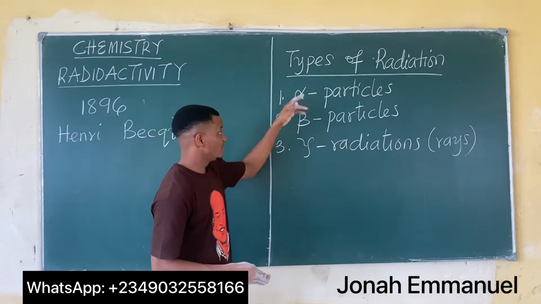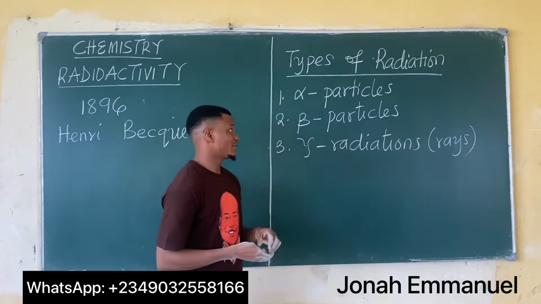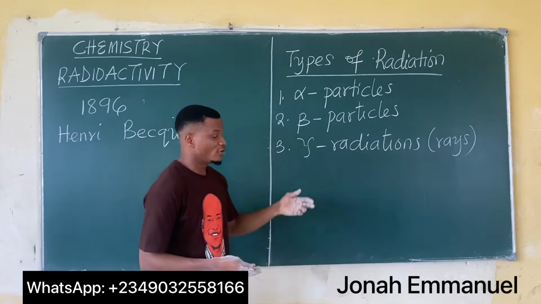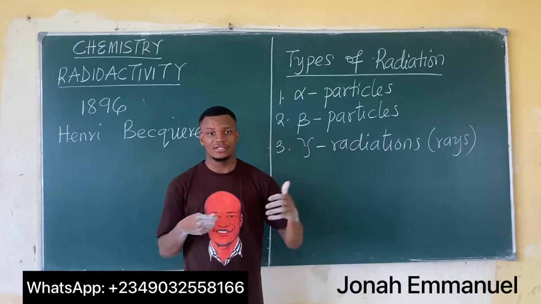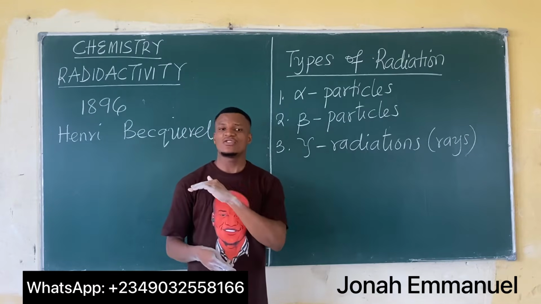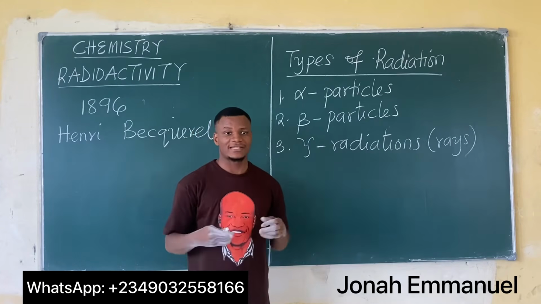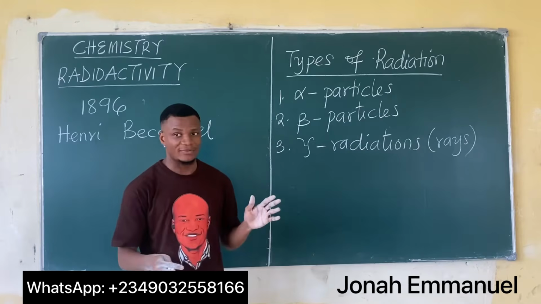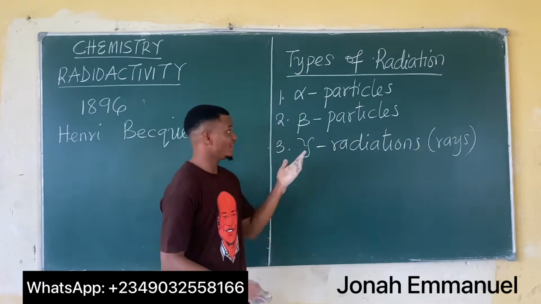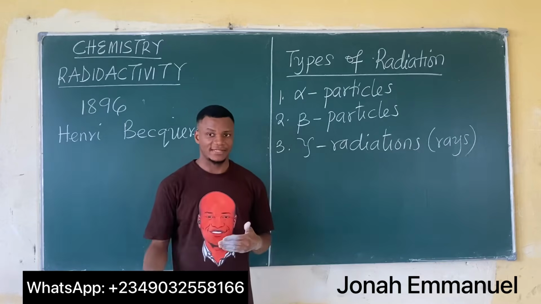Alright? We said alpha and beta, of course, they also travel at the speed of light. And we said for alpha particle, it is slightly deflected in the magnetic field. For beta particles, it is largely deflected in the magnetic field. I would say for gamma radiation, it has either no deflection or it has very small or negligible deflection in the magnetic field. So we'll draw two diagrams, one for magnetic field, one for electric field, and then we'll look at the deflection of alpha, beta, and gamma radiation in both electric field and magnetic field.